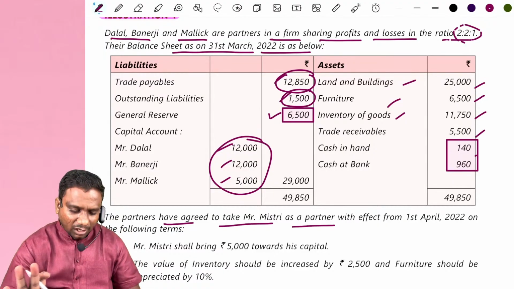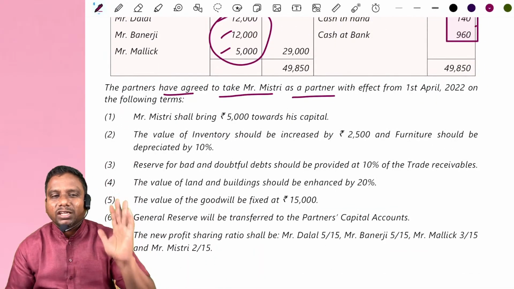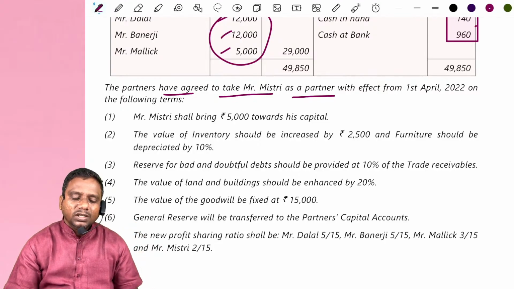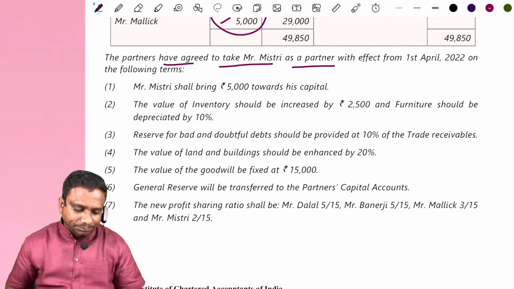Very simple. If you get an admission problem now, you can get 10 to 15 marks. Suppose it is given for 10 marks, at least you get 8 marks. Admission is easy. Retirement also, but when it comes to death, we have to be a little bit careful.